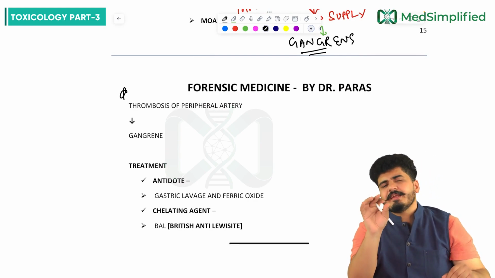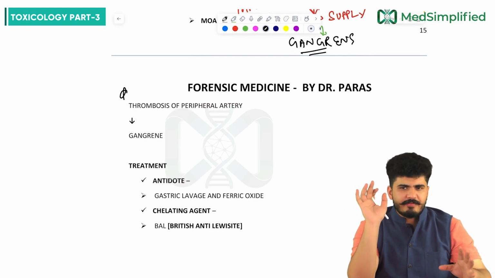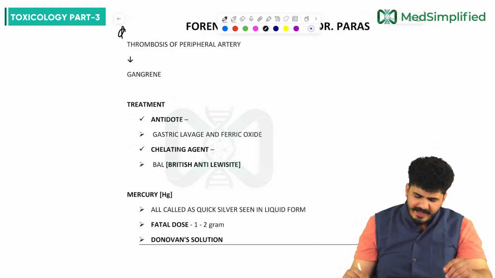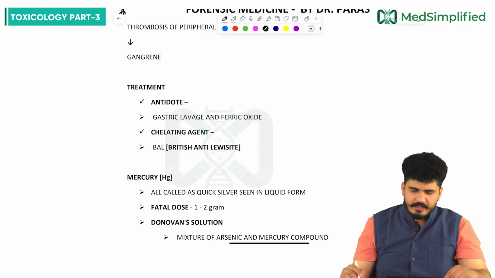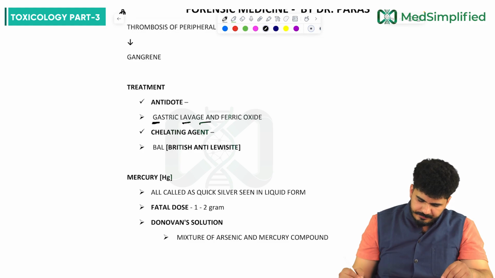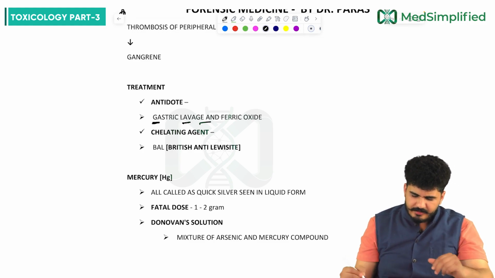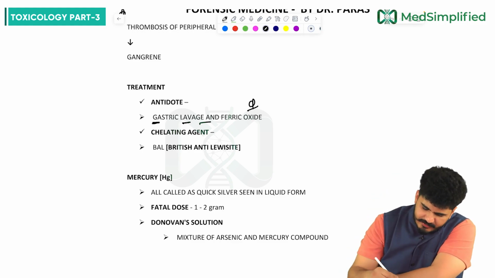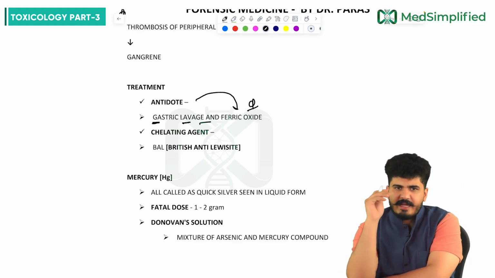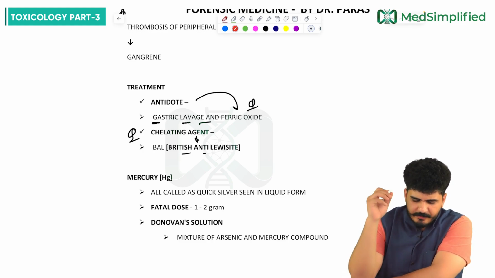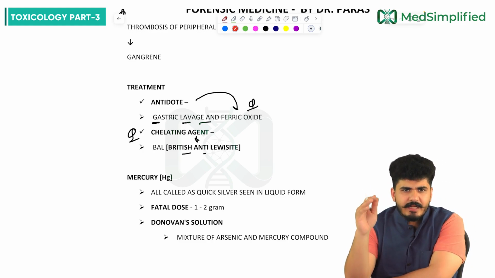How will you treat arsenic metal poisoning, my dear friends? First of all, there will be an antidote, and the antidote is BAL. The antidote we are using is BAL plus gastric lavage and ferric oxide. Ferric oxide is the antidote we are using, but the chelating agent we are using is BAL, British anti-lewisite. So for arsenic, you will understand gastric lavage.